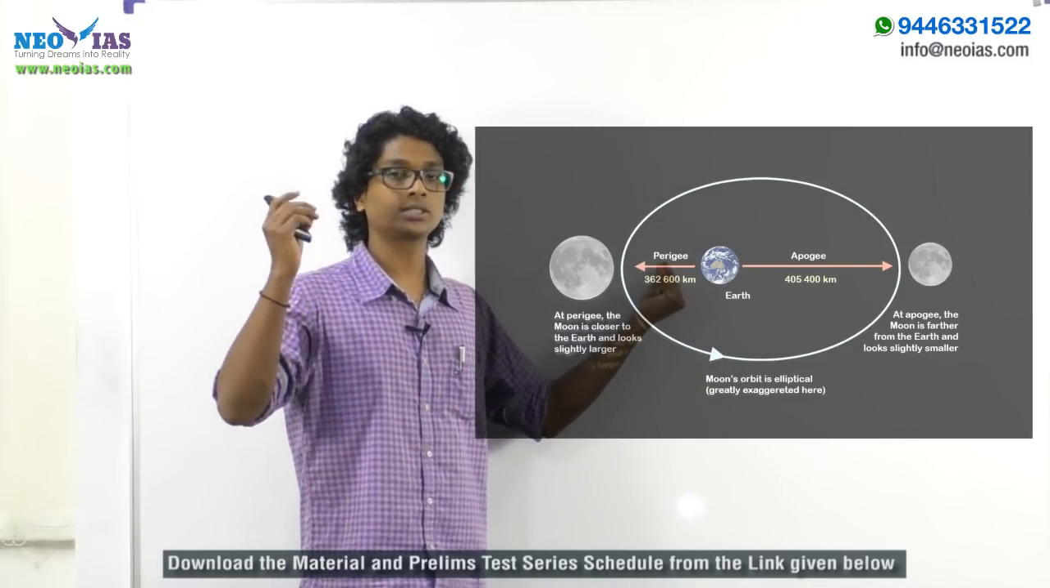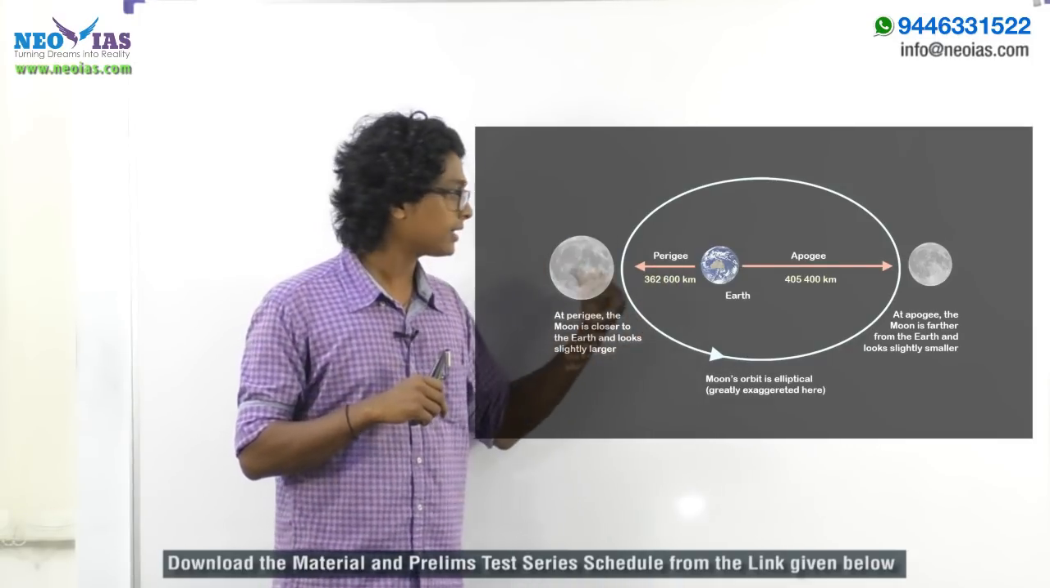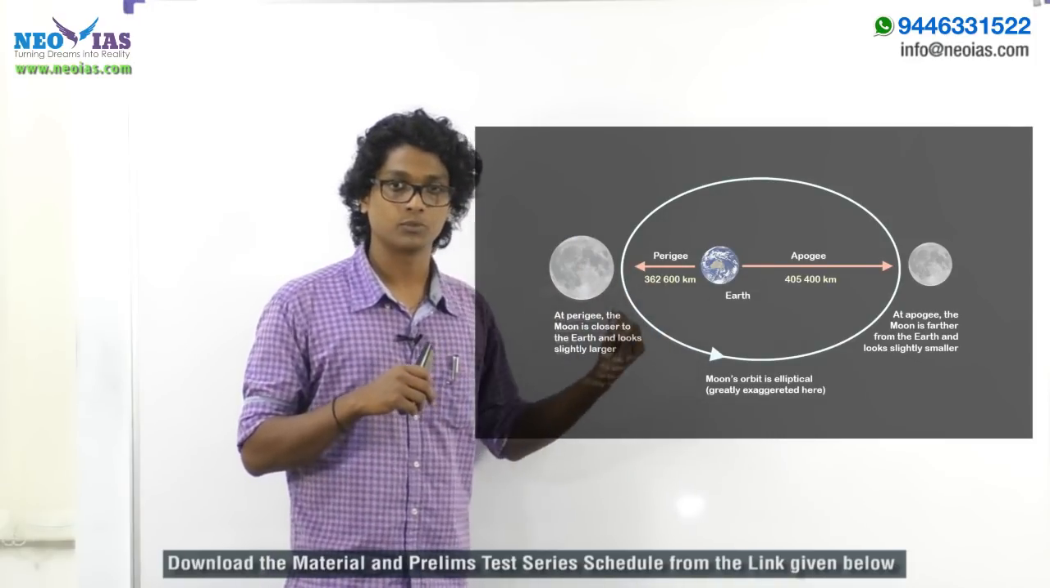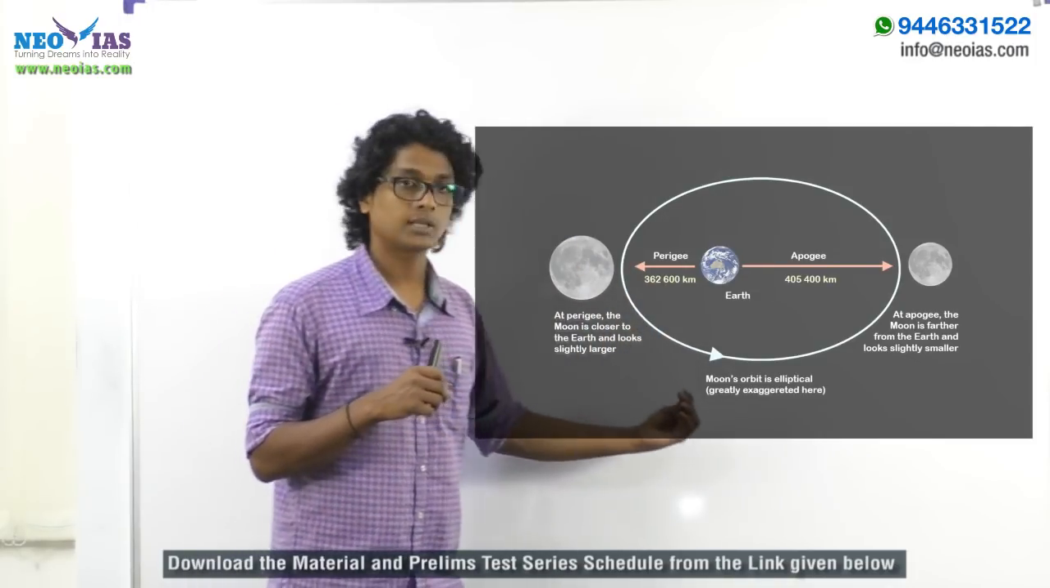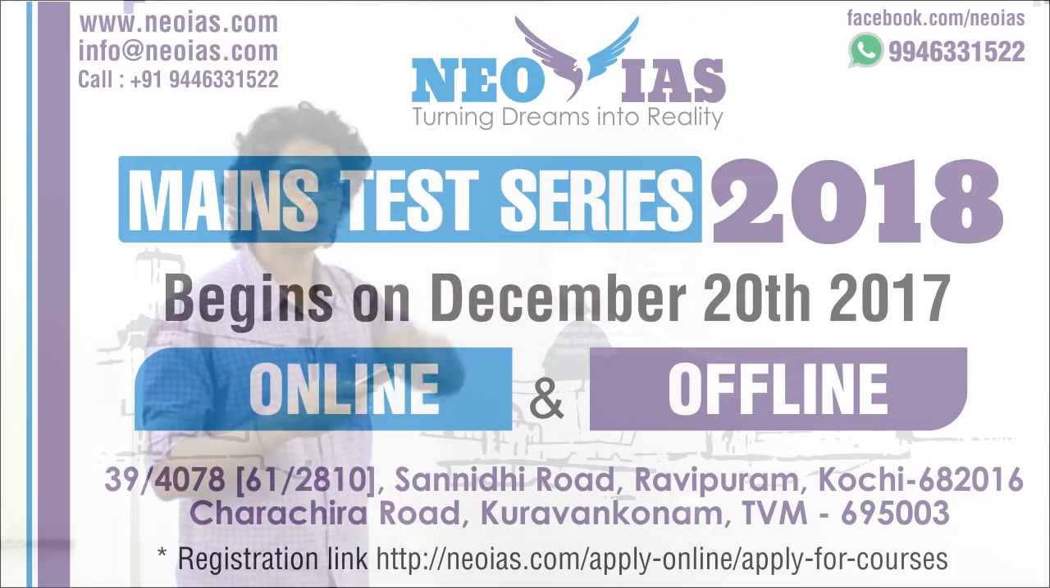The closest approach between earth and sun we call perihelion. Here, the closest approach between moon and earth we call perigee. In the same way, the farthest approach is apogee. So this is perigee and apogee.